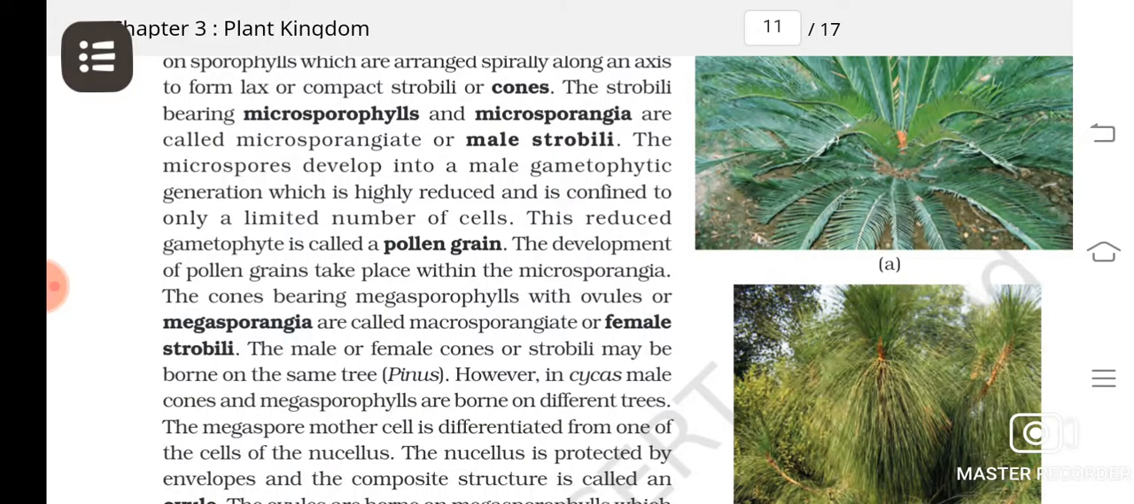Microstrobilus. Sorry, the male cones are made up of microsporophylls and female cones are made up of megasporophylls. Is it clear? Understood? So, what do they contain? Sporophylls. Cones contain sporophylls. The male cone, or the male strobili, is made up of what? Microsporophylls.